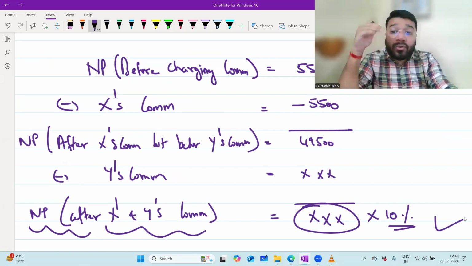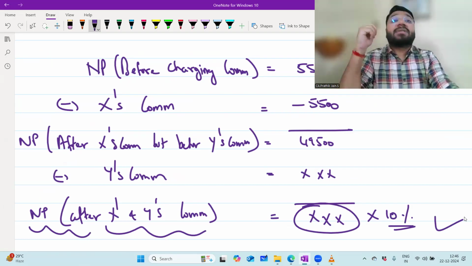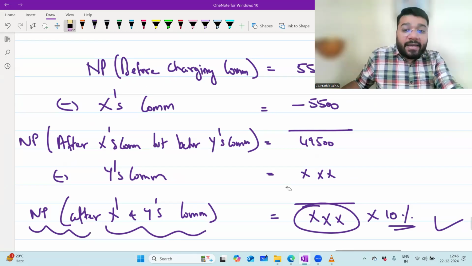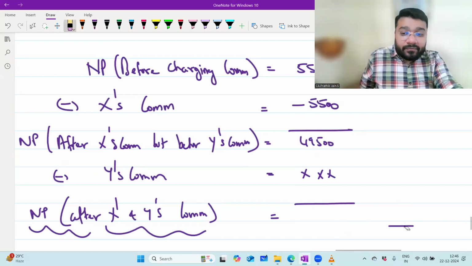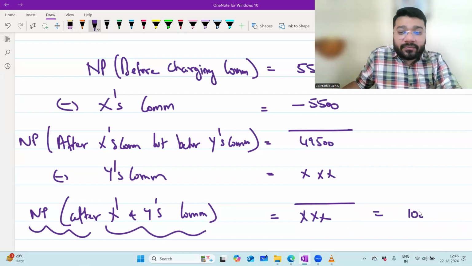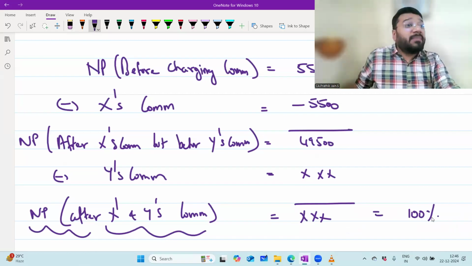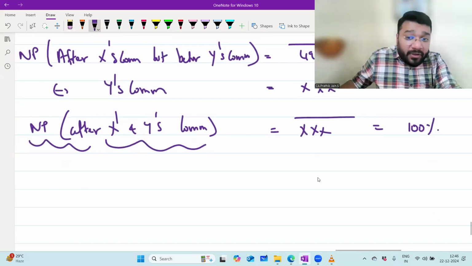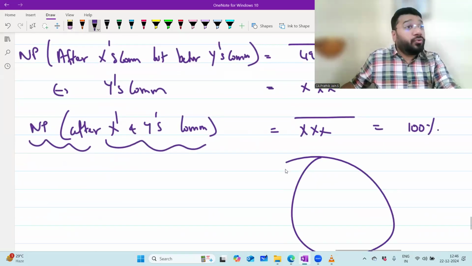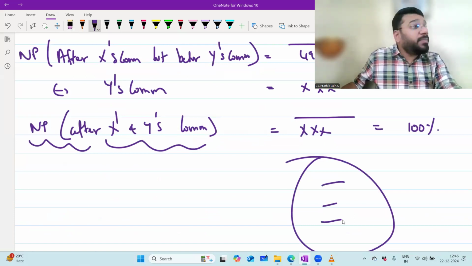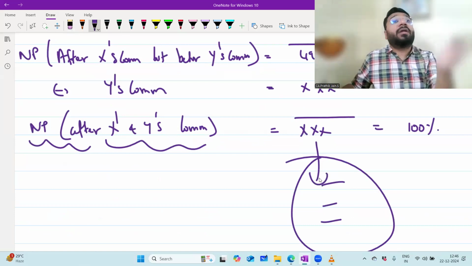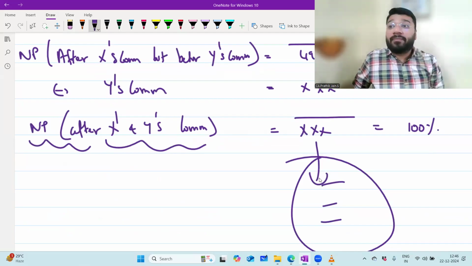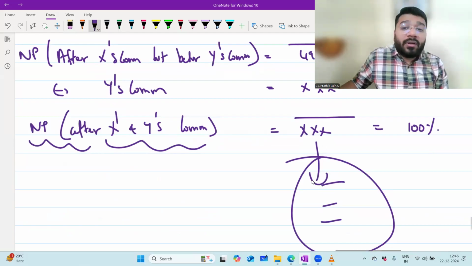But the problem is I don't have this amount. So now how do we calculate? Always assume this final answer will be equal to 100%. This money is 100% belonging to the next set of people. Whatever adjustment I'm going to do, this belongs to subsequent people. Whatever continuation of the P&L we do after this, it is 100% belonging to the next set of people. So this will always be equal to 100%.